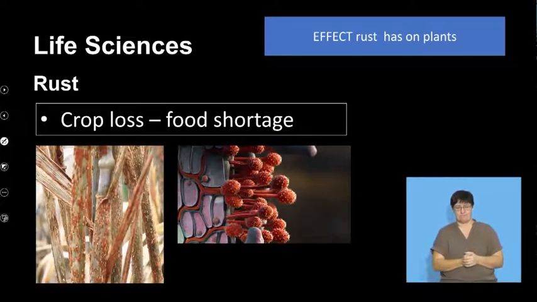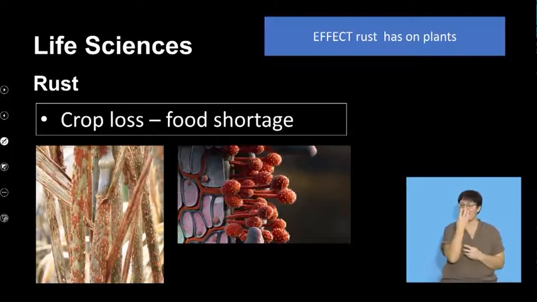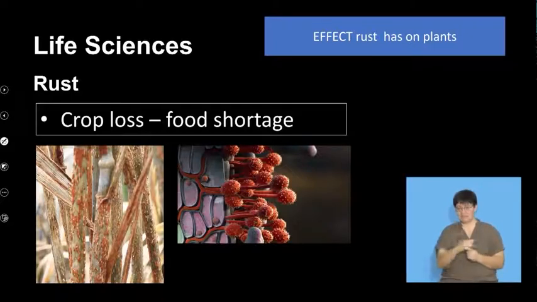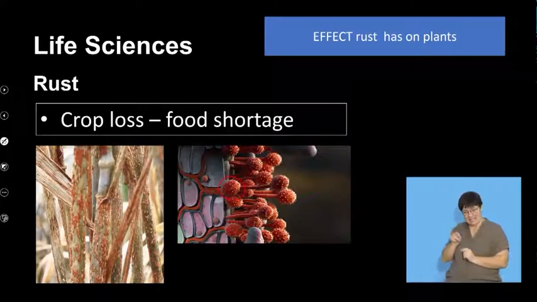Okay, now believe it or not, so do plants. Plants also get a fungal infection, and it's called rust. Now, I want you to have a look over here. So what it does is, this is what it looks like on the outside. It's brown. Now, have a look at this picture on this side here. This is the rust.